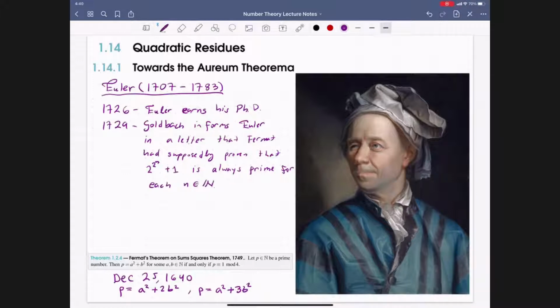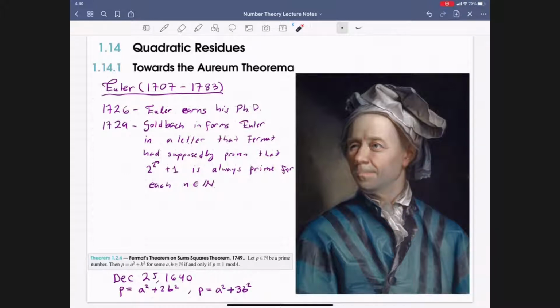So let's see if this is true. We plug in n equals 1, we have 2 to the 2, 4, plus 1, 5. Okay, that's prime. What if we plug in n equals 2? We'll have 2 to the 4, so 16, plus 1, 17, also prime. You can go ahead and continue doing this. The problem is, of course, these numbers are going to grow, because then we're going to have 2 to the 8 plus 1 when we plug in n equals 3, but that's also going to be prime. And so Fermat is said to have proven this. Up to this point, every statement that I have mentioned pertaining to Fermat ended up being true. But of the 48 marginal notes that Fermat claimed to have proven, not all of them were correct.